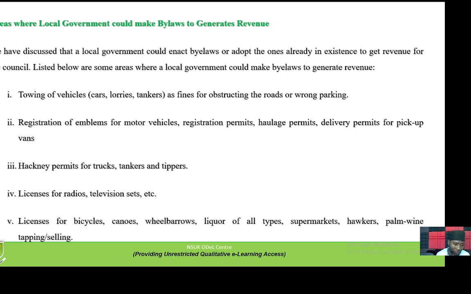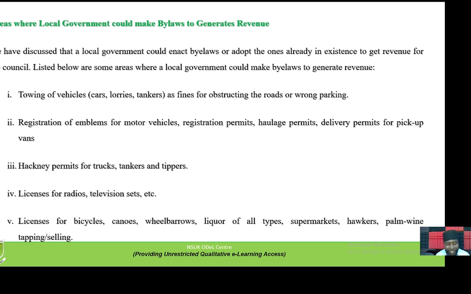And the fourth one is licenses for radio and television sets. Granting licenses to radio, television, and co. is also a responsibility of local government, to come up with a bylaw in order to generate revenue in this regard. Then we have number five, which has to do with licenses for bicycles. Remember, even bicycles, canoes, wheelbarrows, liquor of all types, supermarkets, palm wine, typing, selling, and others.